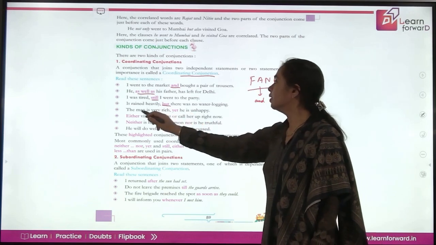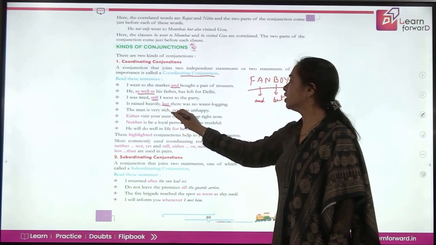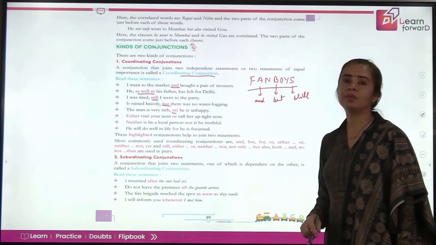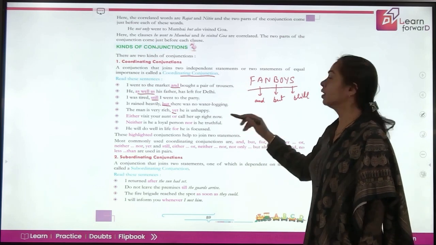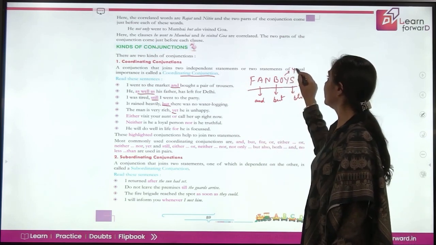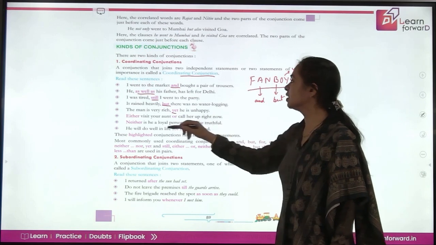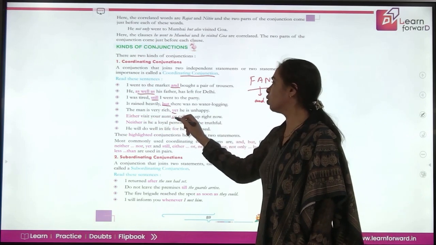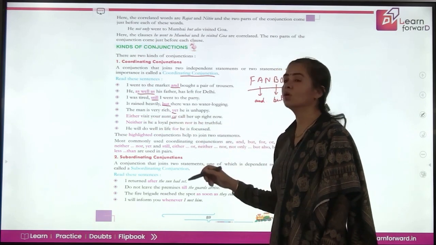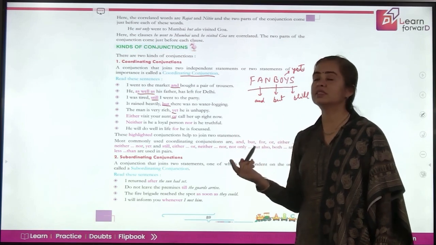Next, the man is very rich, yet he is unhappy. So we are again showing a contrast using Y. So this is for yet. Either visit your aunt or call her up right now. So we are talking about two choices.